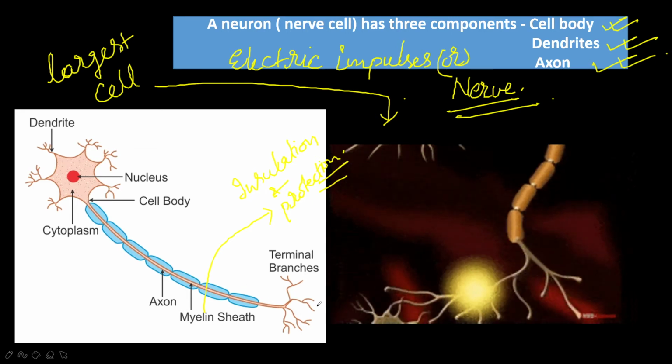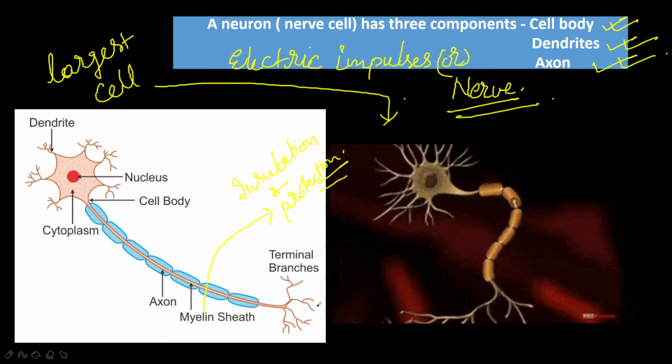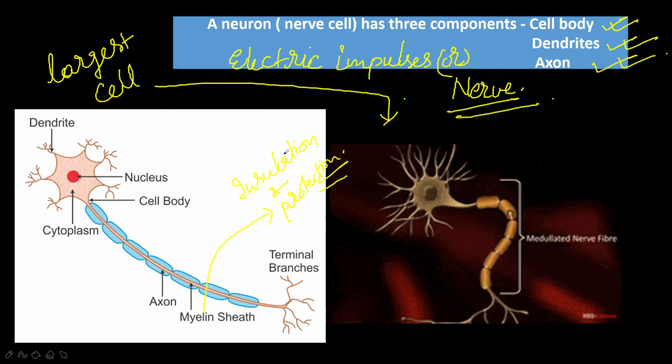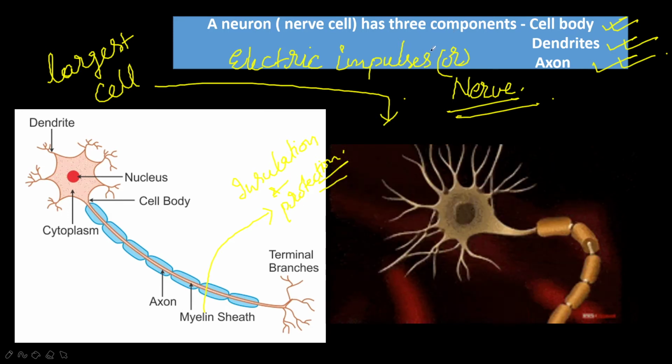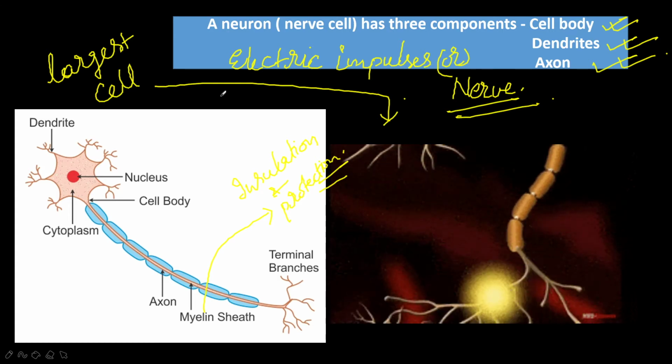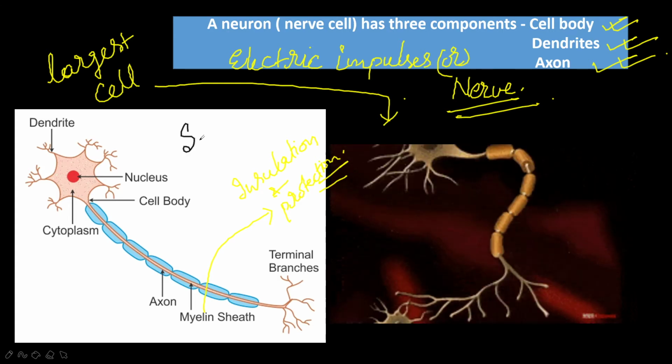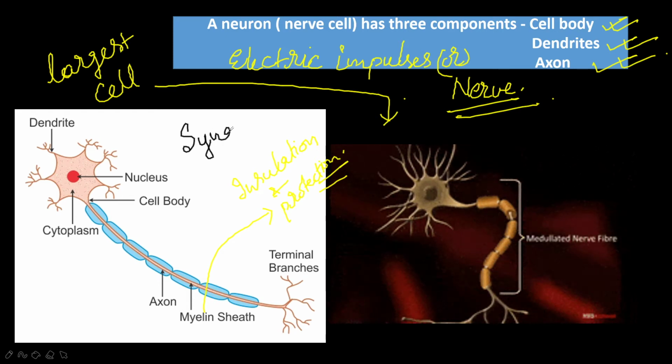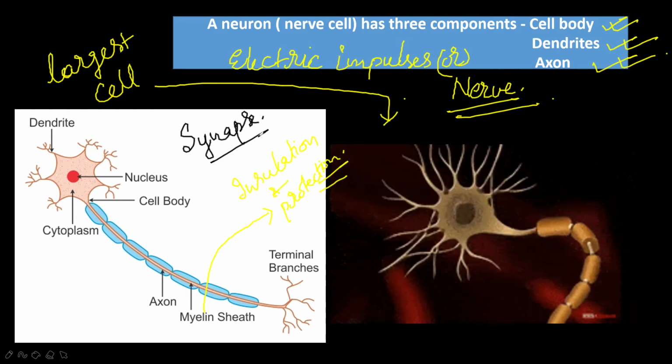The axon passes the impulse, the message, which is nothing but electric impulses, to another neuron through a junction called a synapse. About that synapse we are going to discuss in detail in the next slide, don't worry.